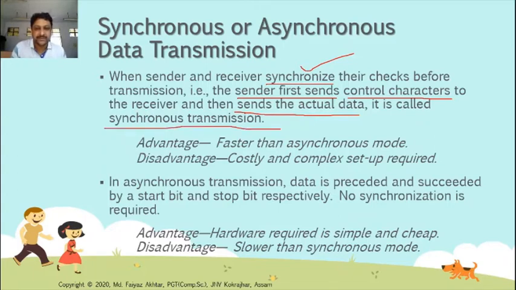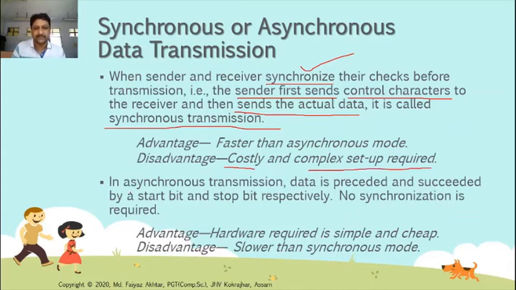What are the advantages of this synchronous transmission? It is faster as compared to asynchronous mode. And some disadvantages there: it is costly and a complex setup is required.